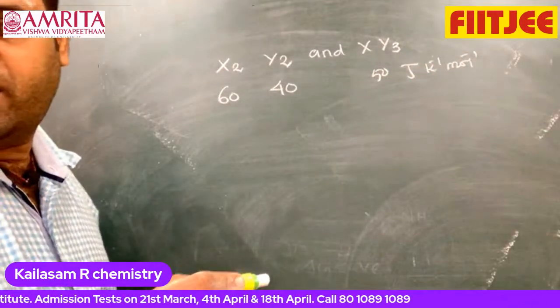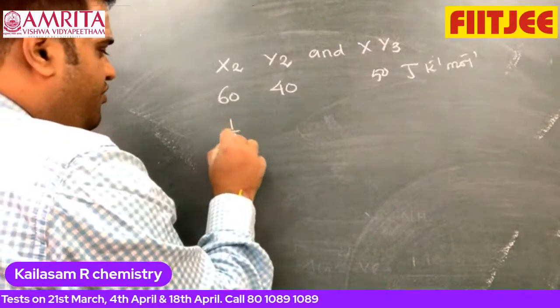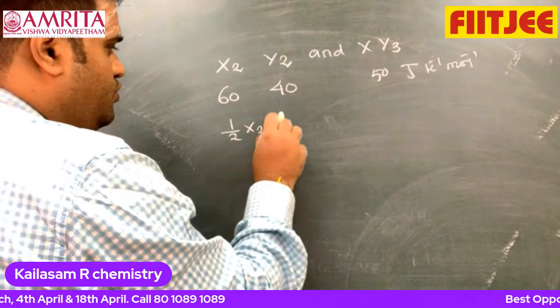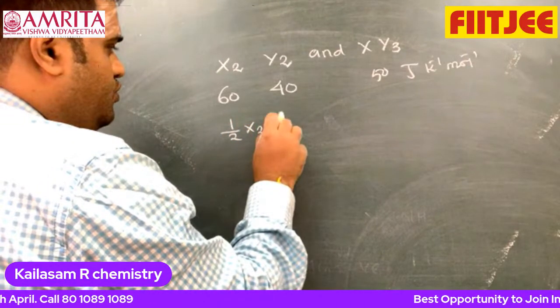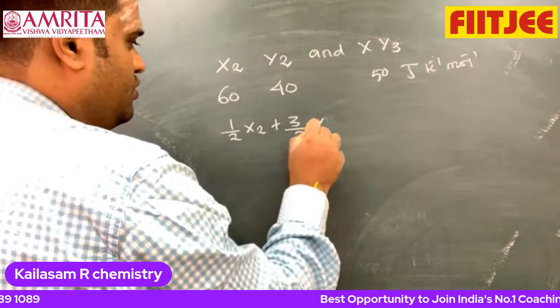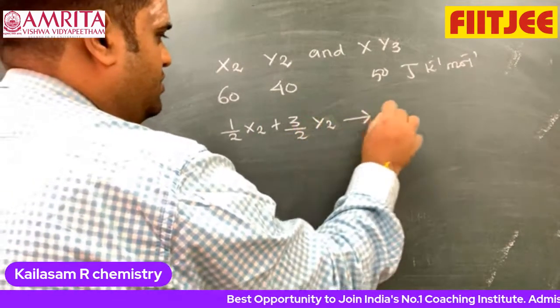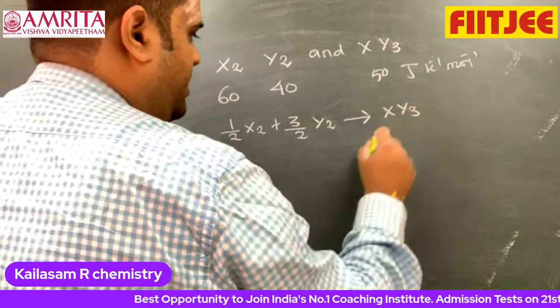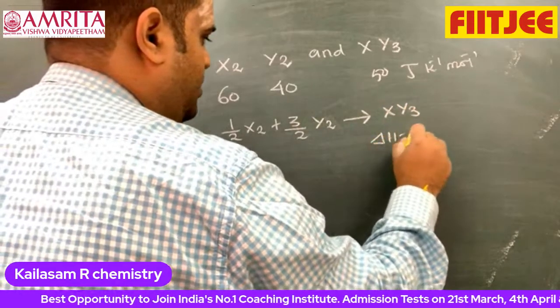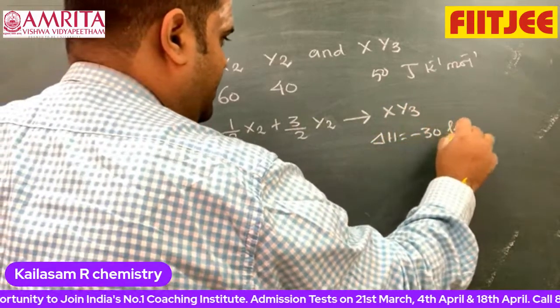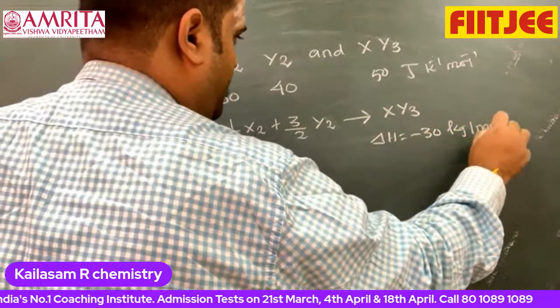And for the reaction X2 plus 3 by 2 Y2 gives XY3, delta H is equal to minus 30 kilojoule per mole.